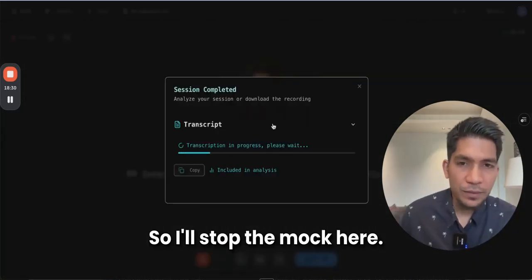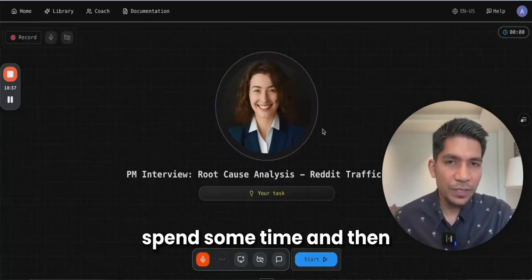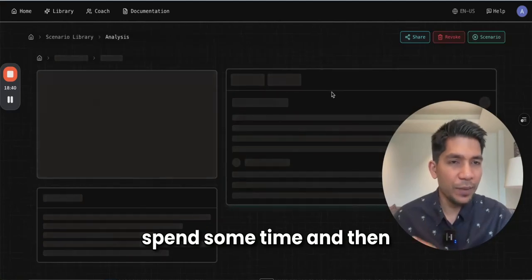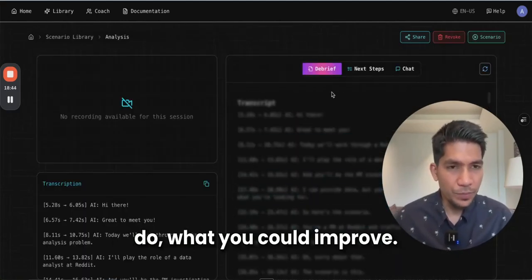So I'll stop the mock here. Once you complete the mock, we spend some time to process the data, and you'll get rich analytics on how you did and what you could improve.